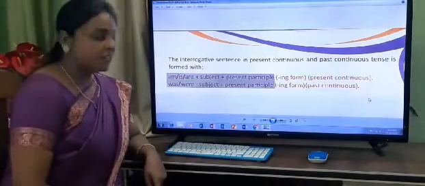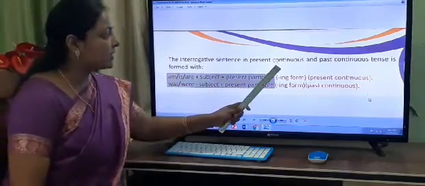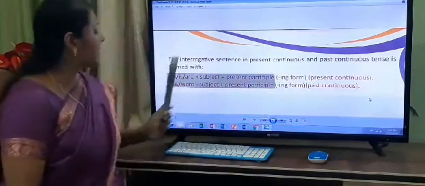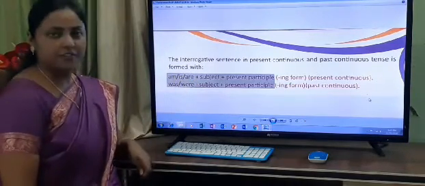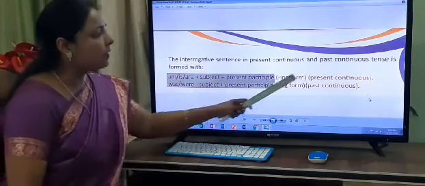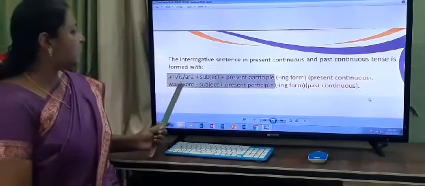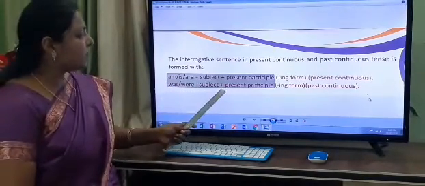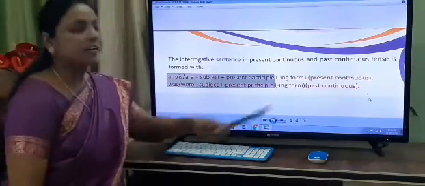Now the next: the interrogative sentence in present continuous and past continuous tense is formed with am, is, are plus subject plus present participle, ing form, in present continuous, and was, were plus subject plus present participle, ing form, in past continuous.